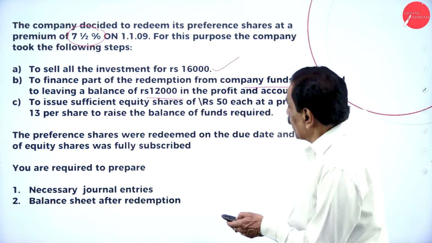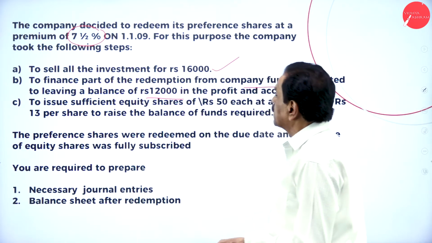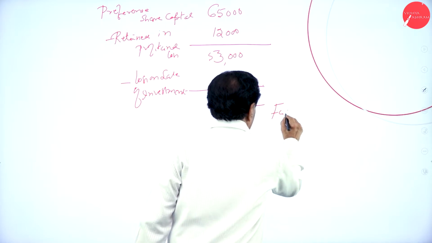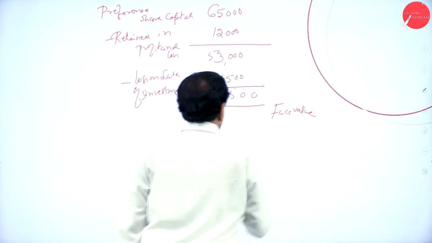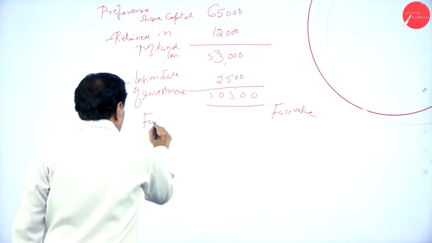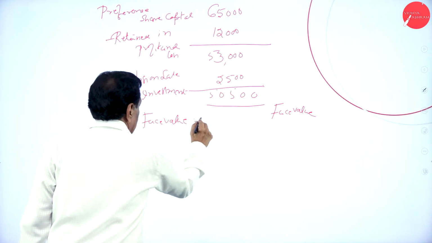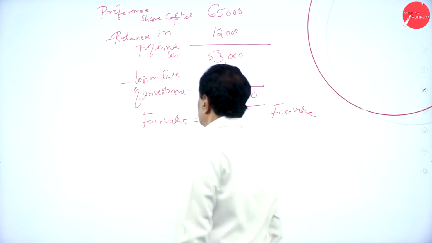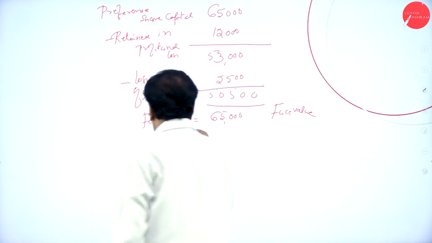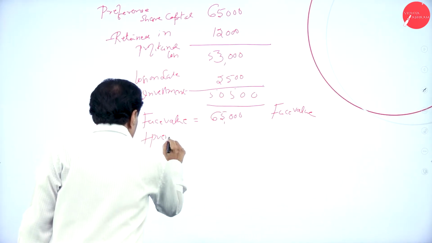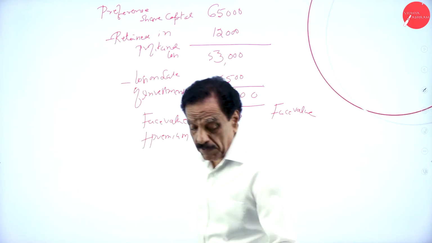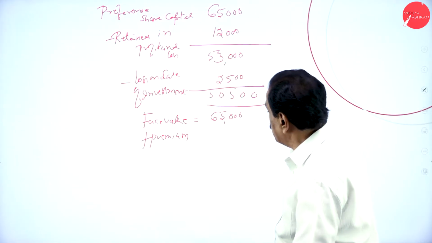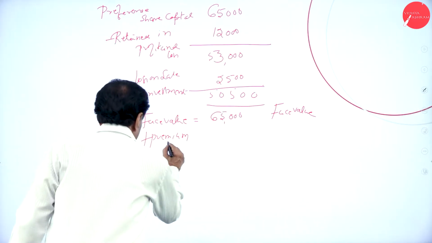Here, the problem is now, you have to pay 65,000. Your face value is 65,000 plus premium. How much premium is payable? See that? 7.5%. Premium is 7.5%.